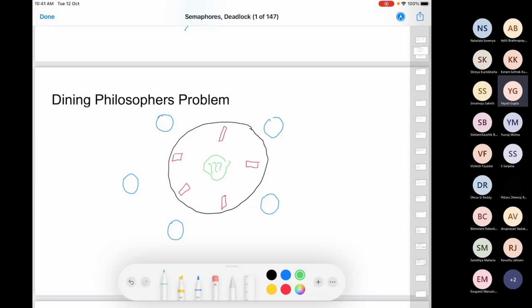So you cannot literally pick just any chopstick. You are supposed to take the ones which are nearest to you. So you grab those chopsticks, finish eating, keep them back, and then you again start thinking and discussing. So do we need any synchronization primitive here, and how will you apply semaphores in this condition?